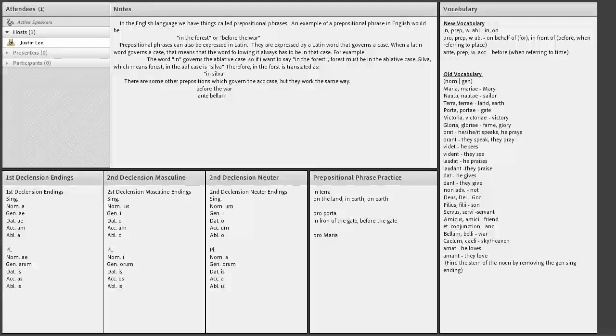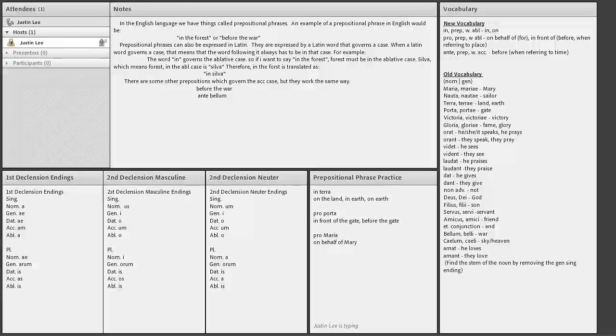But even so, it's "on behalf of," and that implies a person. So you can't have it be "on behalf of the gate" or "for the gate." It has to be "in front of the gate" or "before the gate." Okay, so moving on to the last one, "pro Maria." Now in this case we use "on behalf of" or "for," because Maria is a person. So, "on behalf of Mary."